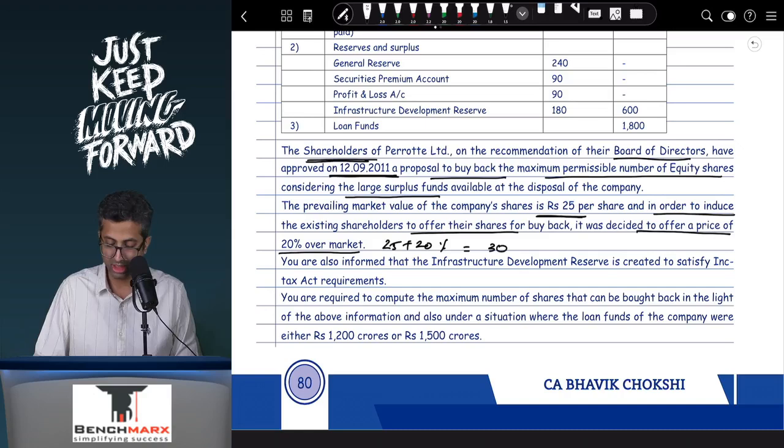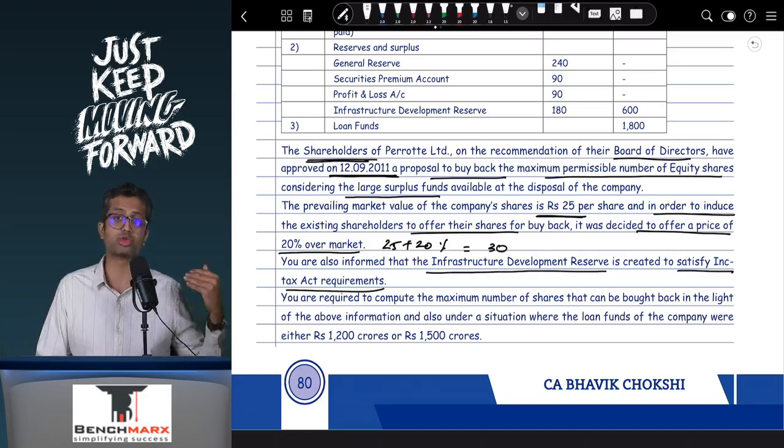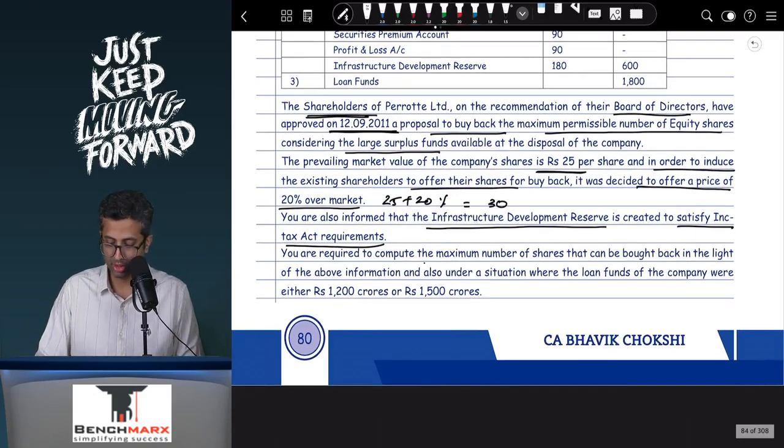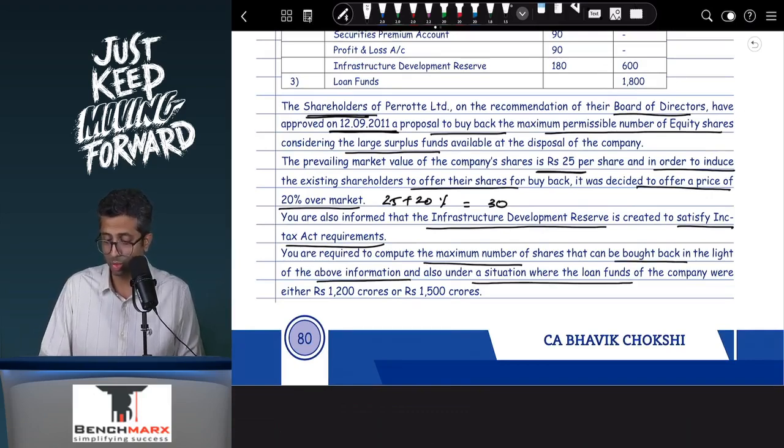You are informed that the infrastructure development reserve is created to satisfy income tax requirements, so it is a statutory reserve, is not a part of the free reserves. You are required to compute the maximum number of shares that can be bought back in light of the above information, and under a situation where the loan funds of the company are 1200 crores or 1500 crores.